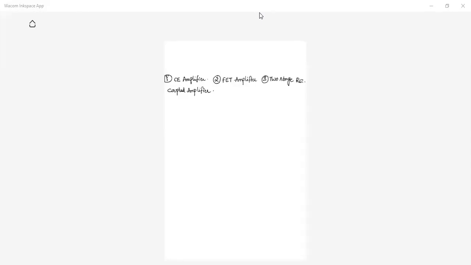First we saw the CE amplifier, then the FET amplifier, then we did the two-stage RC coupled amplifier. Let's go back and see what we did last week, because what I have given for today is that we are going to execute feedback amplifiers.